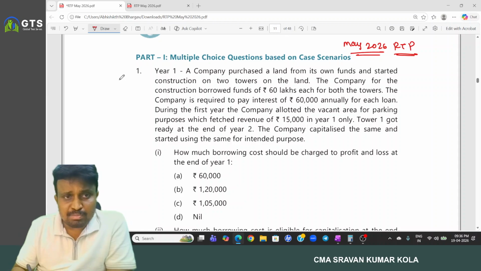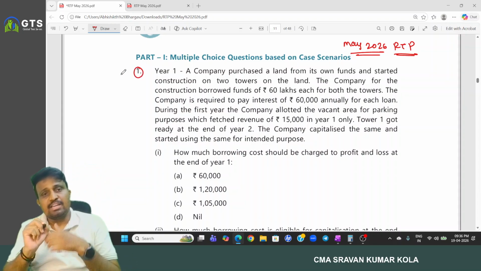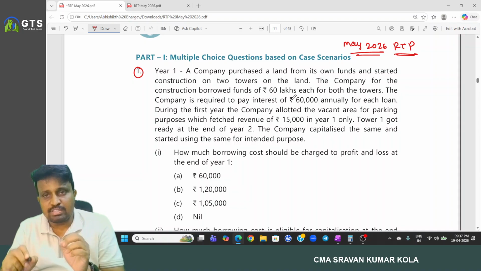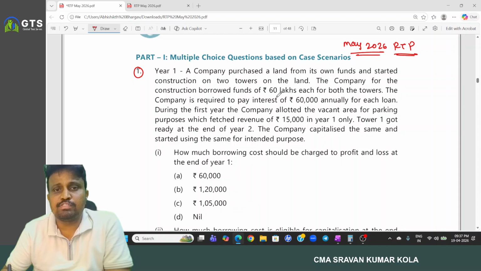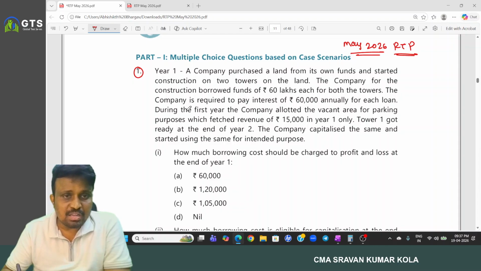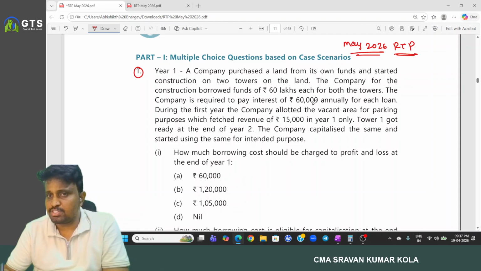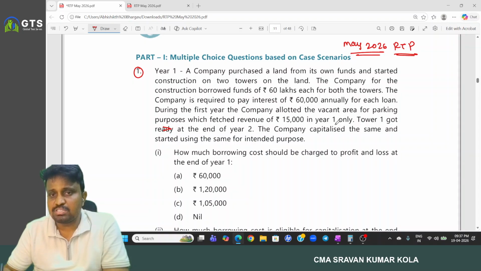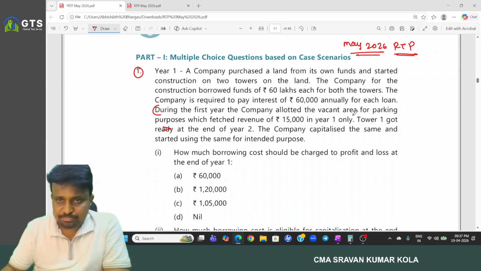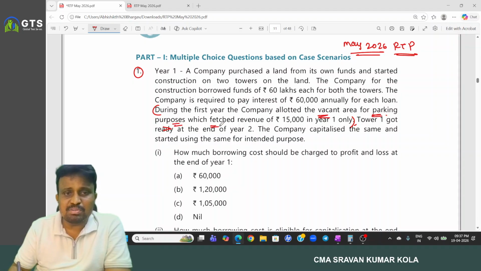Coming to the first one: in year one, a company purchased a land from its own funds and started construction on two towers on the land. For the construction, the company borrowed 60 lakh each for both the towers, and the company is required to pay interest of 60,000 annually for each loan. During the first year, the company allotted the vacant area for parking purposes, which fetched a revenue of 15,000 in year one only. Here, this is temporary income received.